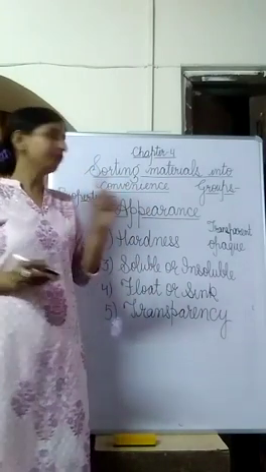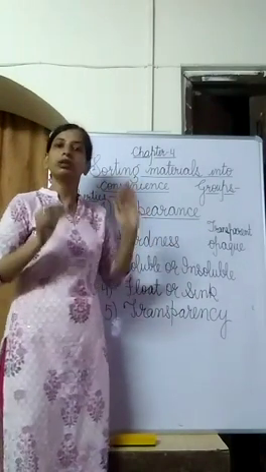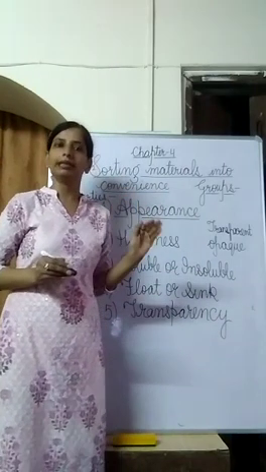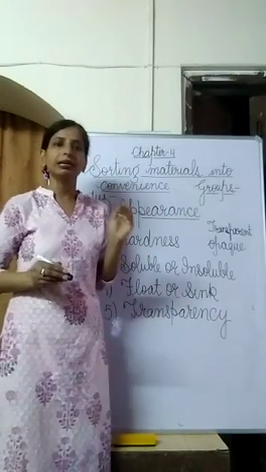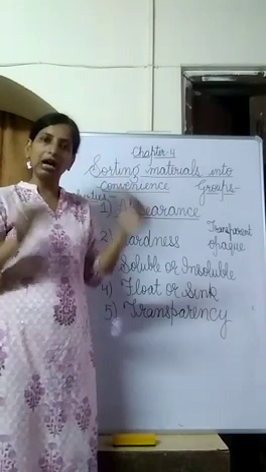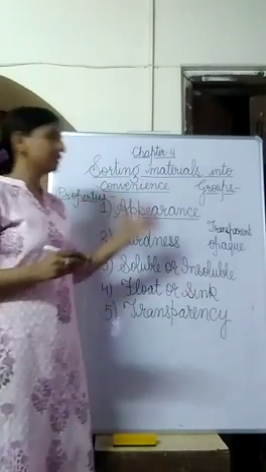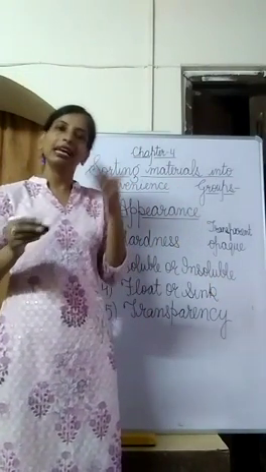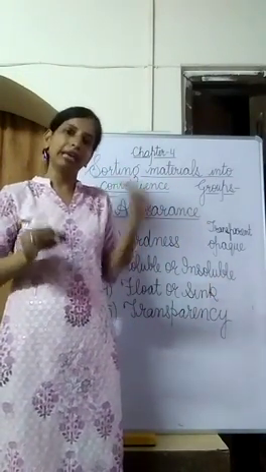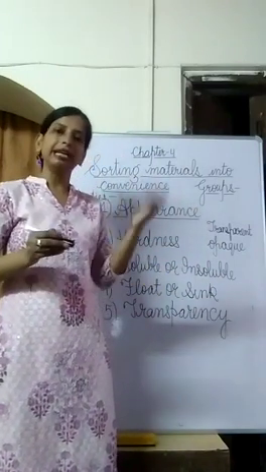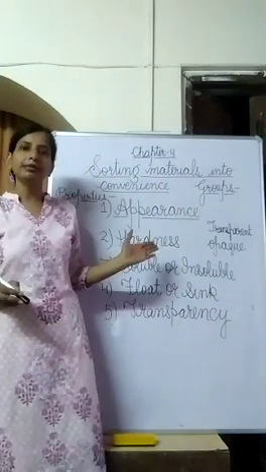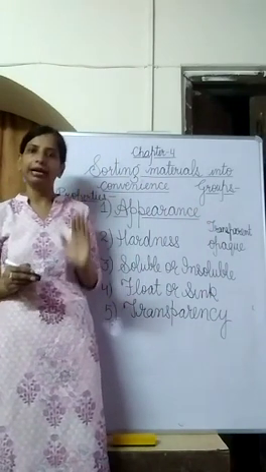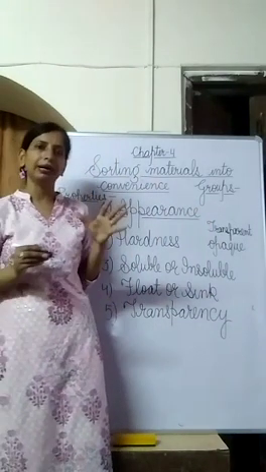There is another way to define transparent object. You can also say that transparent material or transparent object are those which enable us to see through them, which allow us to see through them. So transparent material allow us to see through them. Reason is that they allow light to pass through them, so we are able to see through them. So in any way you can define transparent object, you can say they allow the light to pass through them. For example, glass, water, air.